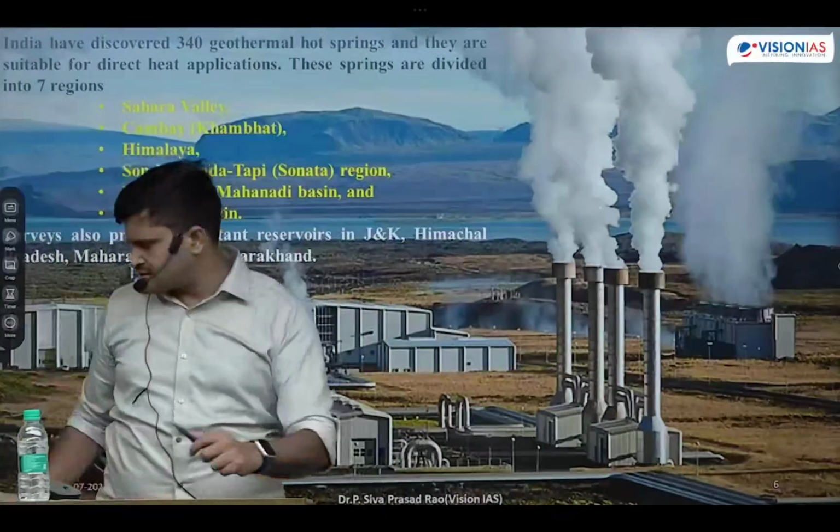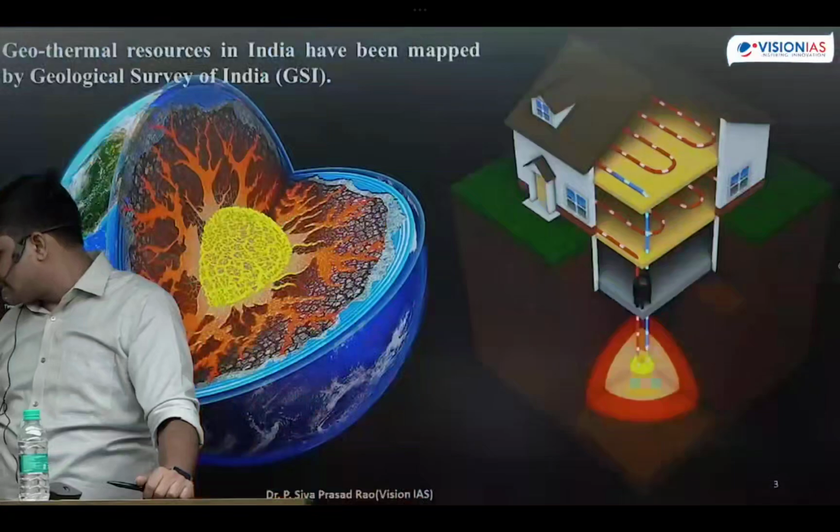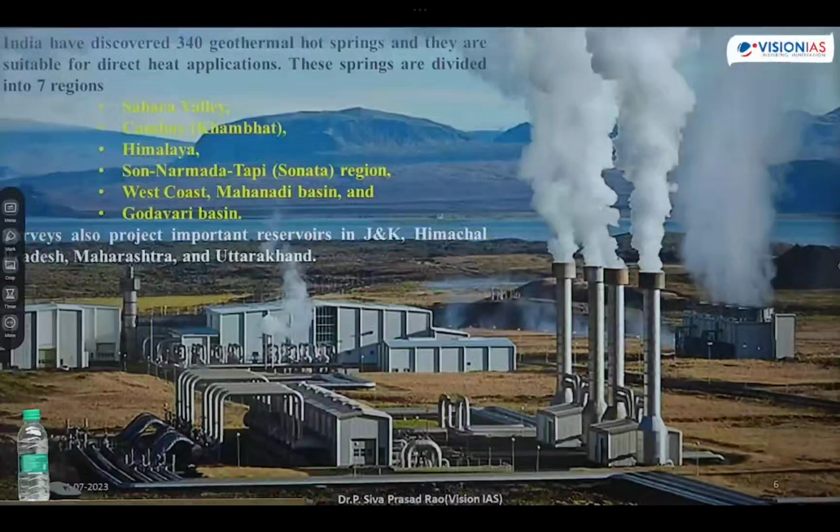Okay, so make a note of this geothermal energy. Copy that flowchart. I will add a few more points here. The total estimated potentiality of geothermal energy, according to the Geological Survey of India, is 10 gigawatts. Jammu and Kashmir, Himachal Pradesh, Maharashtra and Uttarakhand are the states where geothermal availability is very high.